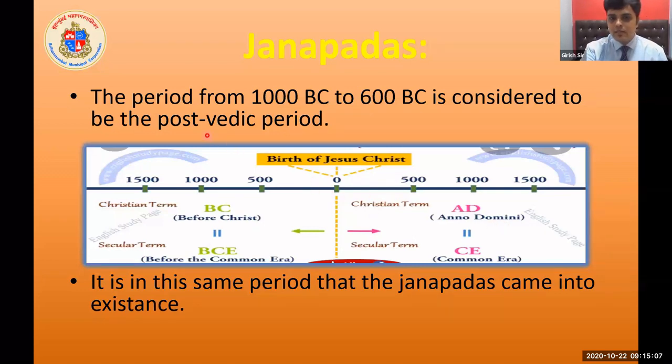So the Janapadas, the period we saw here, 1000 BC to 600 BC. You can see on the timeline that the period before the birth of Jesus Christ is BC, written before Christ. So this is measured in reverse form: 0, then 1, 2, 3, 4, 5, 6 in reverse, then 500, up to 1000, up to 1500, and the period goes on. But the Janapadas were between 1000 BC and 600 BC.